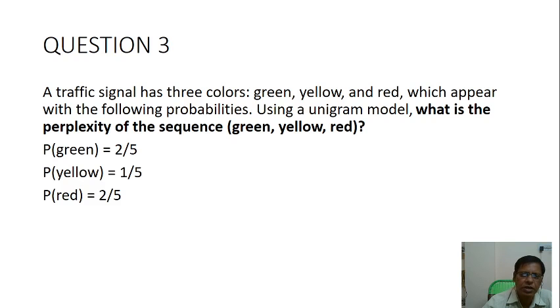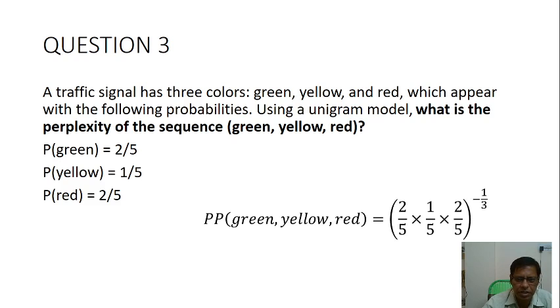Question number 3: a traffic signal has 3 colors, green, yellow and red, which appear with the following probabilities. Using a unigram model, what is the perplexity of the sequence green, yellow, red? That is, probability of green is 2/5, probability of yellow is 1/5, probability of red is 2/5. So here it is (2/5 × 1/5 × 2/5)^-1/3.